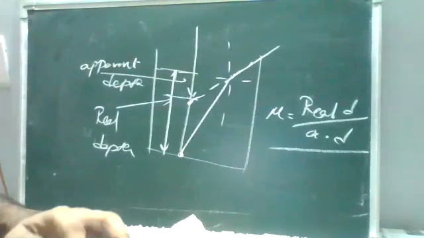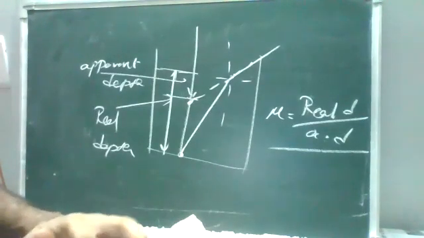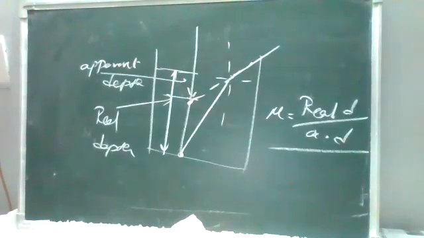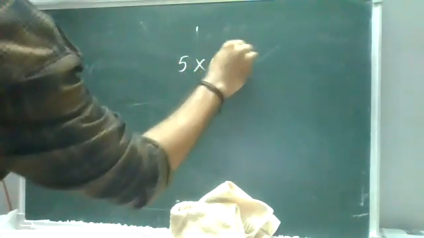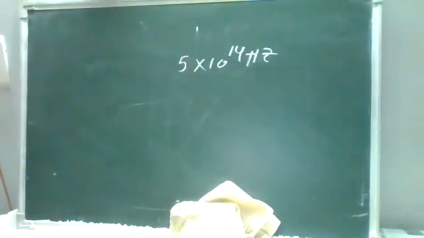Okay, so we'll do a problem on this, then we'll go to the next one. Take one problem. A ray of light of frequency 5 into 10 power 14 hertz is passed through a liquid.